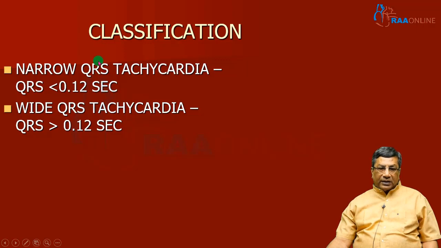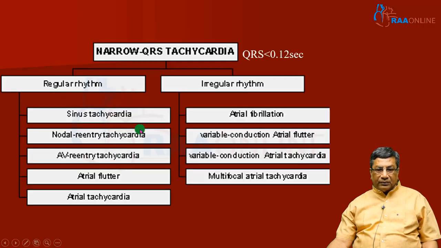Narrow QRS tachycardia is defined as a QRS duration of less than 0.12 second. Wide QRS tachycardia is a QRS of more than 0.12 second. Although we can classify according to the site of origin, the working classification is narrow QRS and wide QRS.